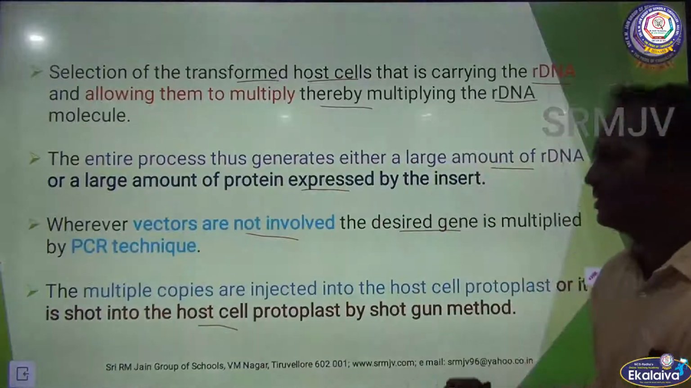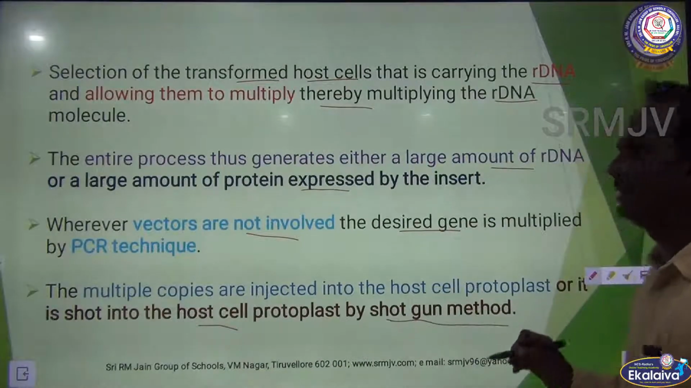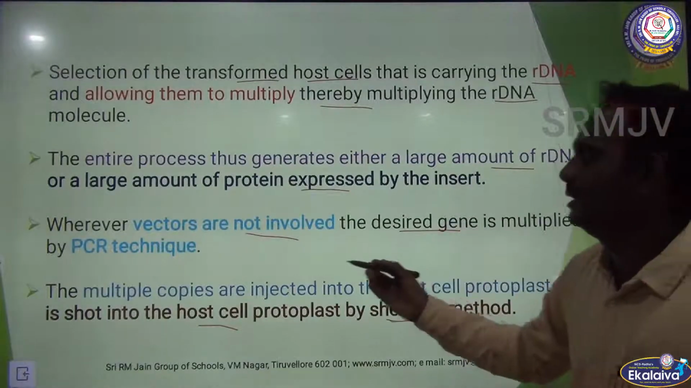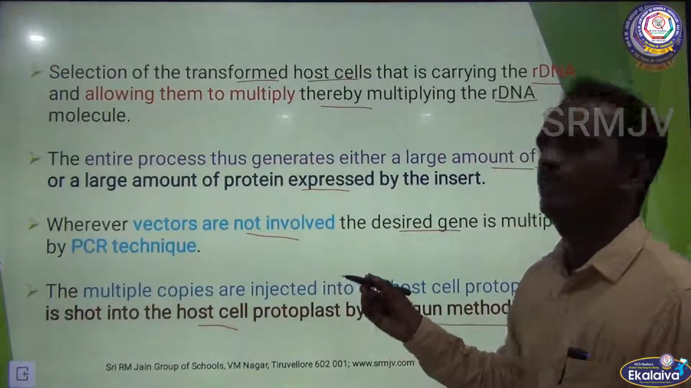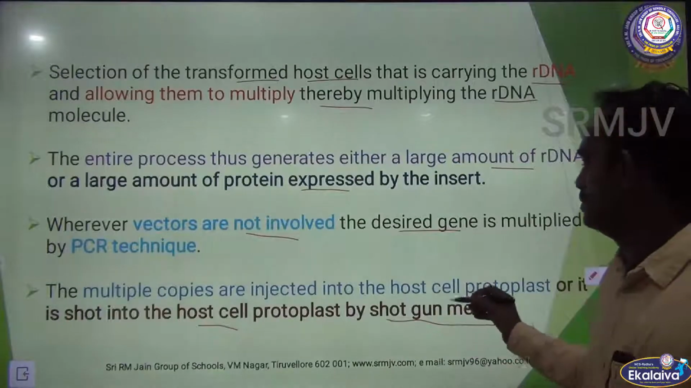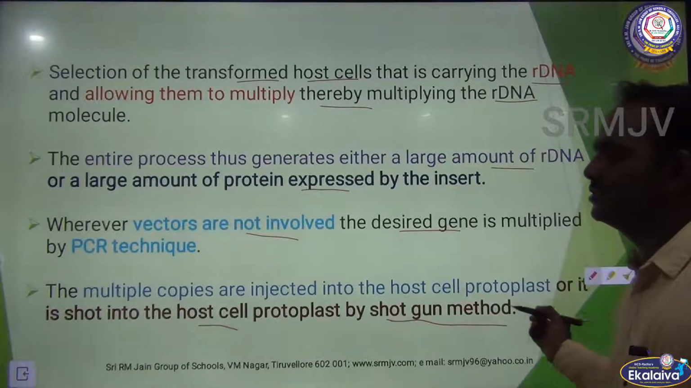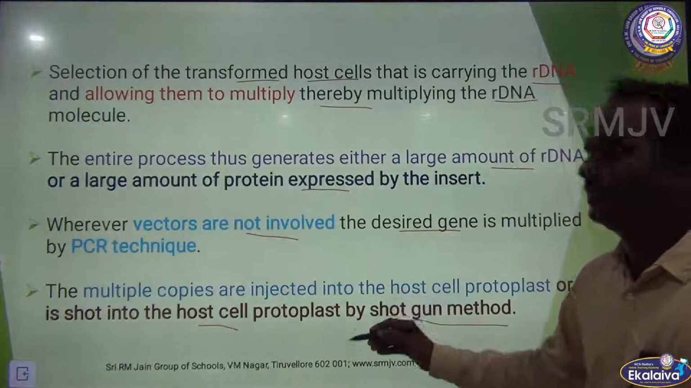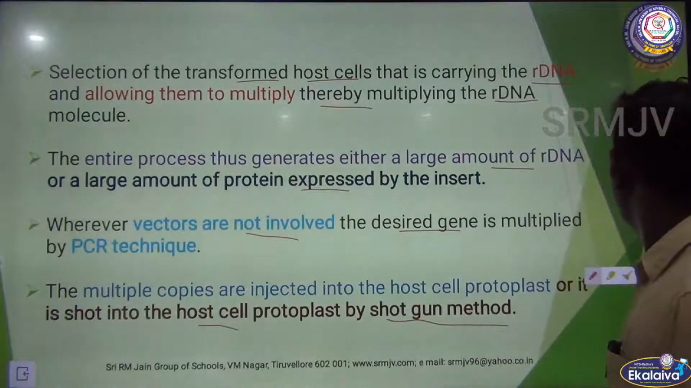host cell, host protoplasm by the shotgun method. Okay. So if there is no vector, the multiple copies, small fragments, are injected into the host cell protoplasm, or shot into the host cell protoplasm or protoplast by the shotgun method.